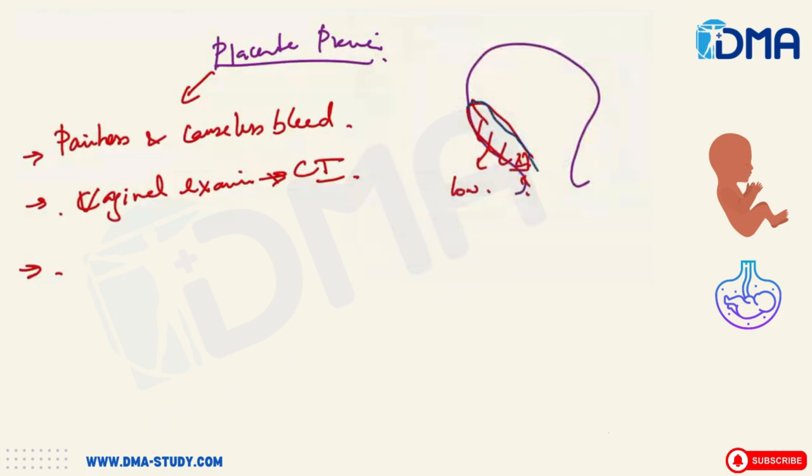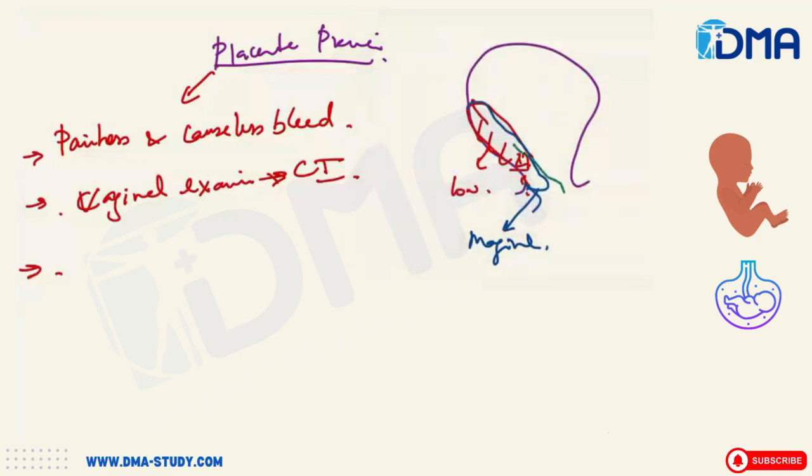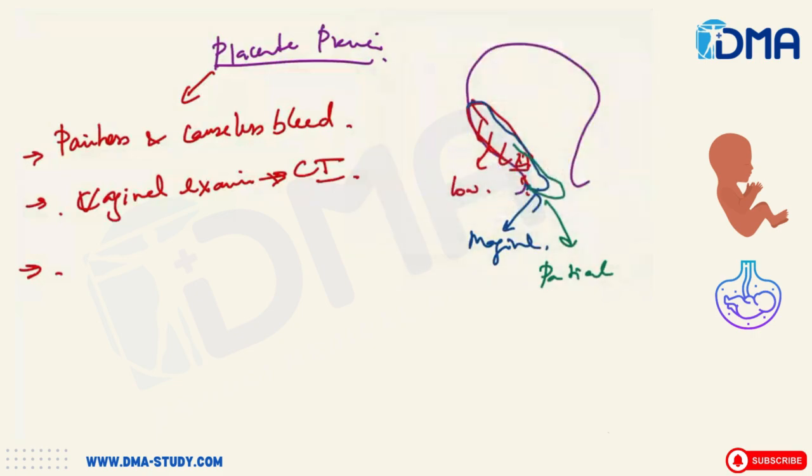When this placenta comes to the cervical margin also, then you call it the marginal type of placenta previa. When this placenta almost comes to partial obstruction of the cervix, you call it partial placenta previa. Then complete obstruction of this cervix, you call it the complete placenta previa.